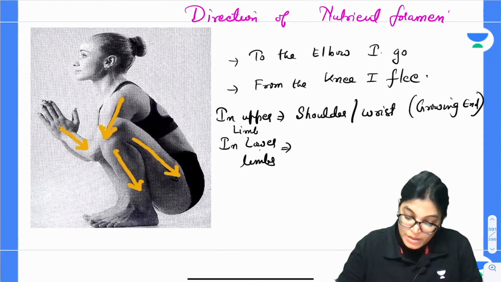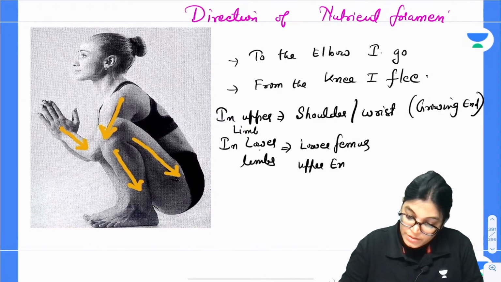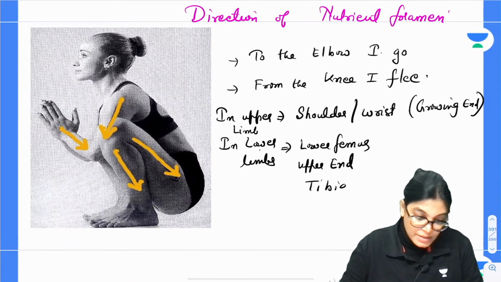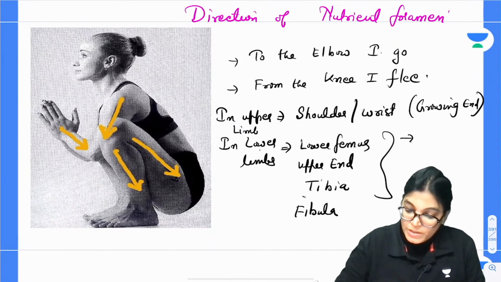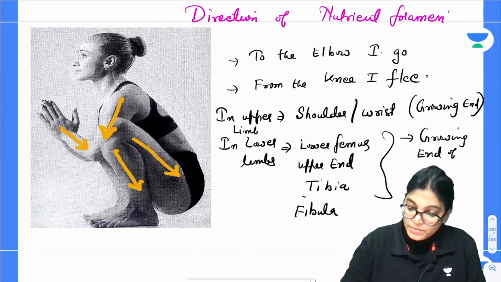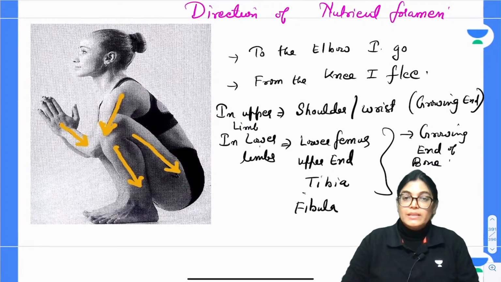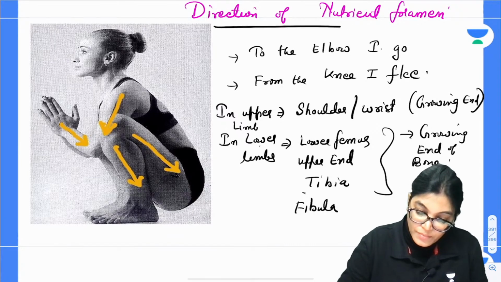So in lower limb, lower end of femur and upper end of tibia and fibula are considered to be the growing end of bone. So I think this diagram is making you understand this rule. That is important for you to understand.